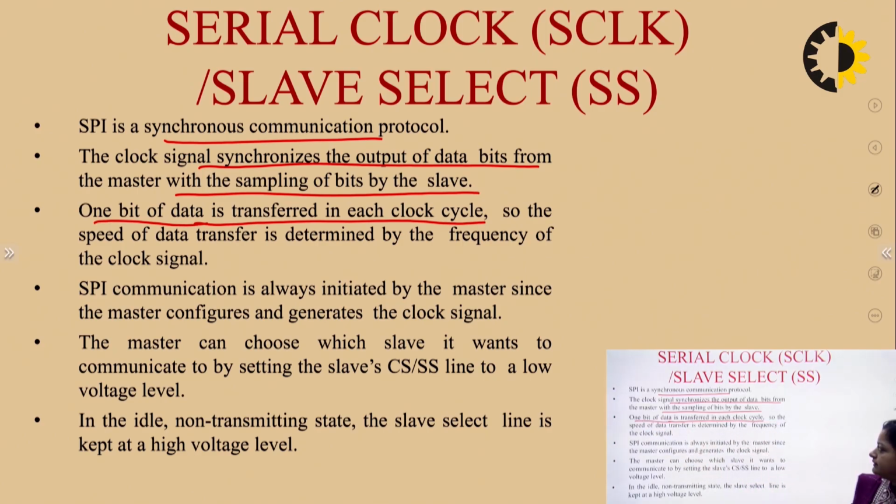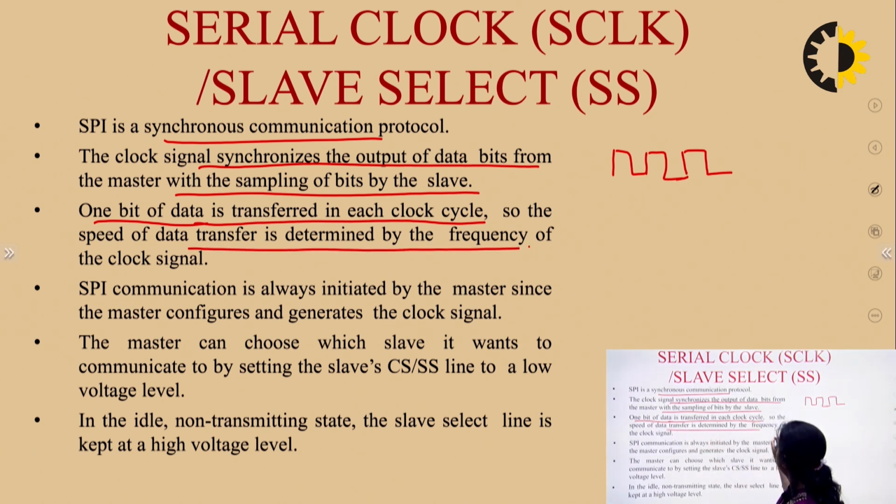That means as the clock cycle moves, one bit of data is transferred for every clock cycle. So the speed of data transfer is determined by the frequency of the clock signal. The frequency of the clock signal is directly proportional to the speed with which the data is being transmitted from master to slave.